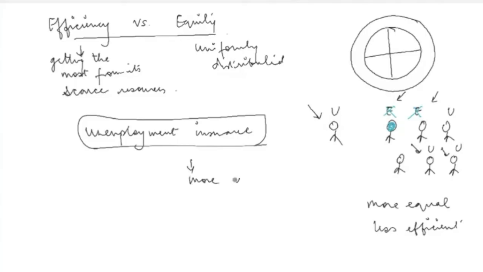And if more people are unemployed, then that's obviously going to decrease the efficiencies in the economy, because there will be lesser production of goods and services, because now we have more number of people who are unemployed. So agar production kam hoga, then obviously that will impact the income of the nation and will reduce the efficiencies. So although this policy seemed like a good policy because it was trying to create more equality in the economy, it at the same time is also reducing the efficiency.